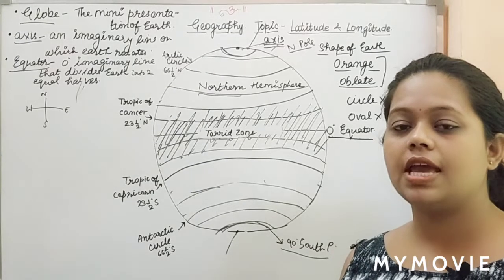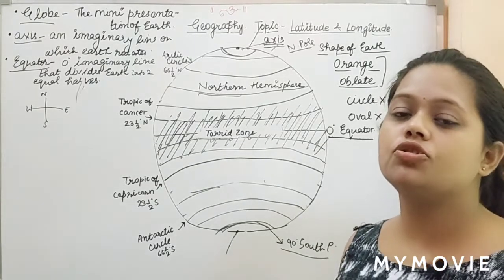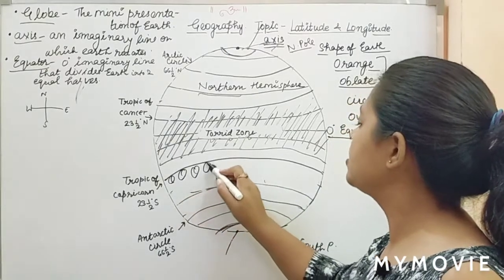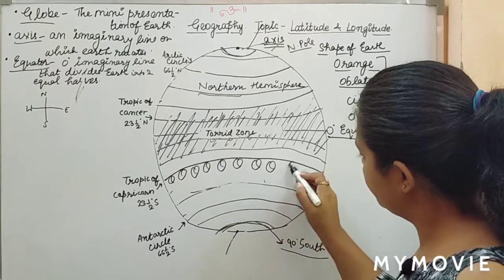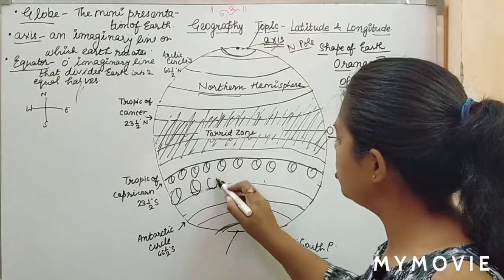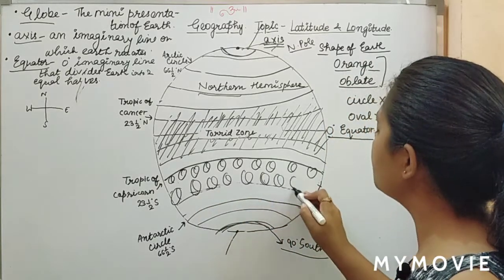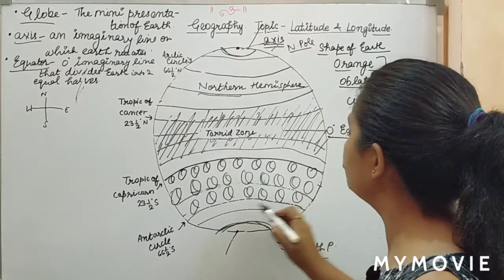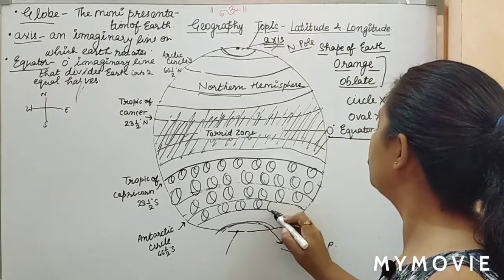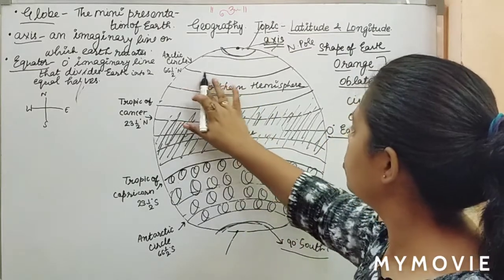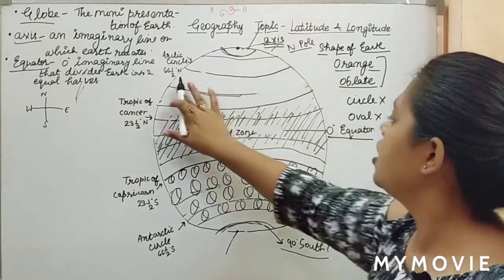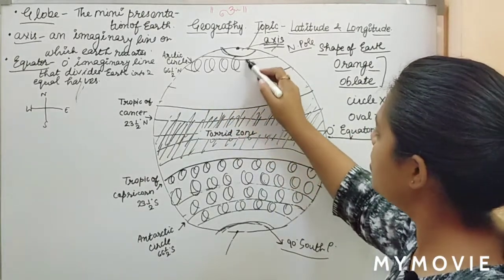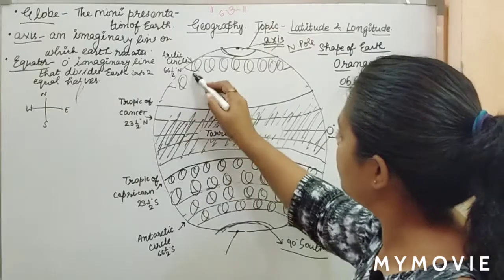Moderate zone is the area where it is neither too hot nor too cold. This whole part is your moderate zone, and it is moderate because here it's neither too hot nor too cold. So we have two moderate zones in both the hemispheres, in your northern hemisphere as well as in your southern hemisphere.